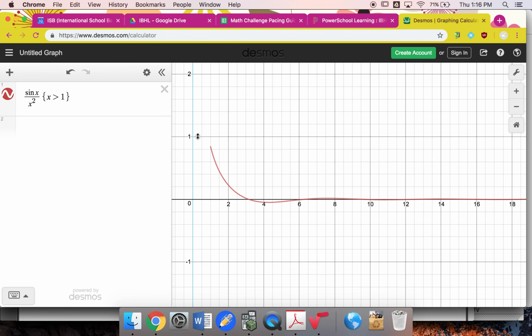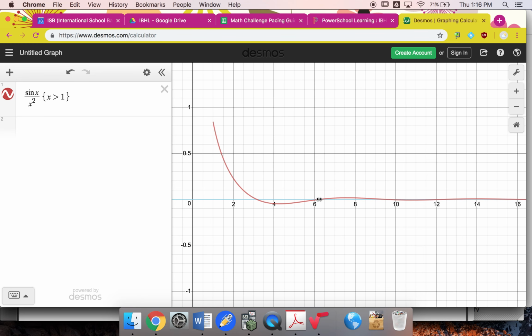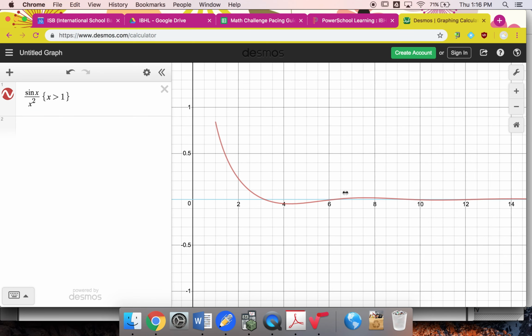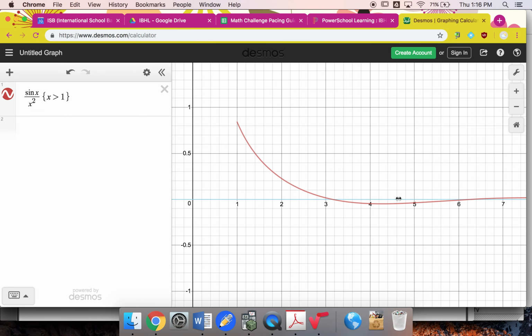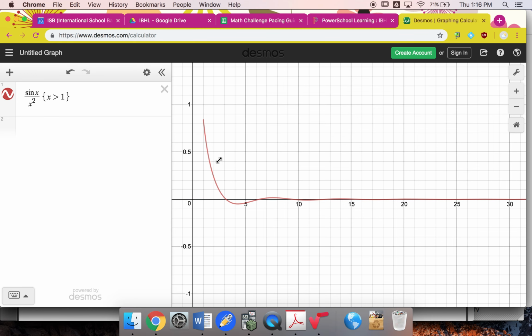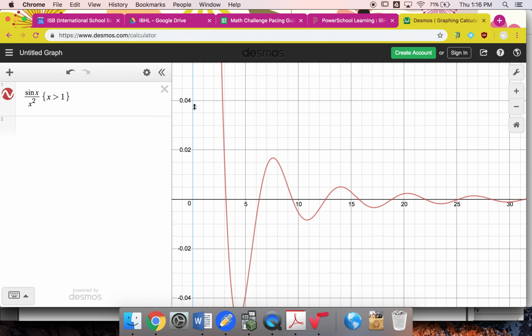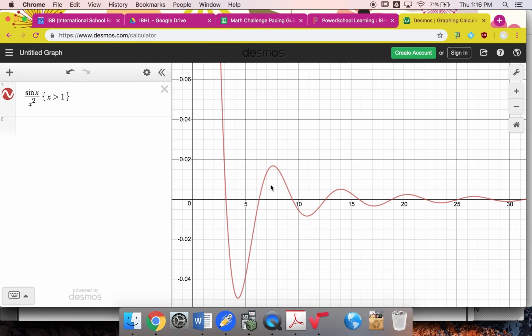I'm going to zoom in a bunch. Okay, so I can see that my function is oscillating, of course, because it's a sine function.